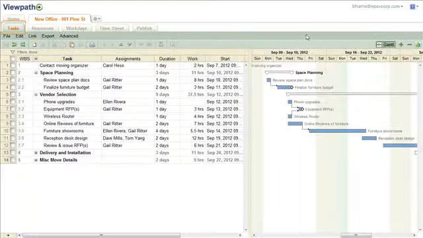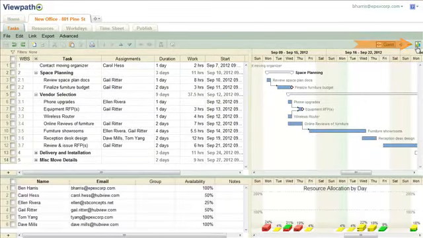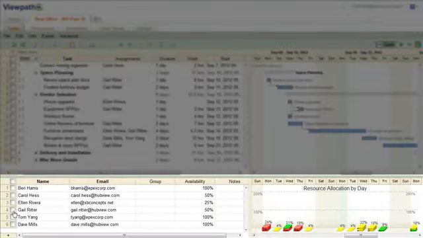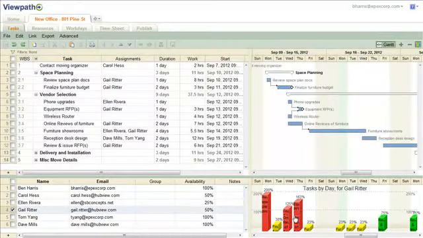On the Tasks list, click on this chart icon and the Resource Allocation window appears. Select any resource and his or her workload will appear here.